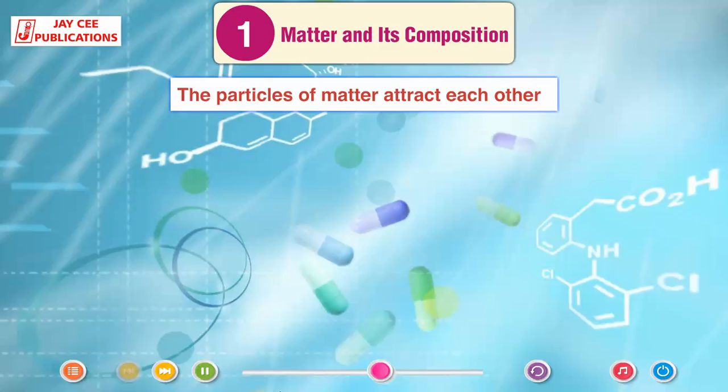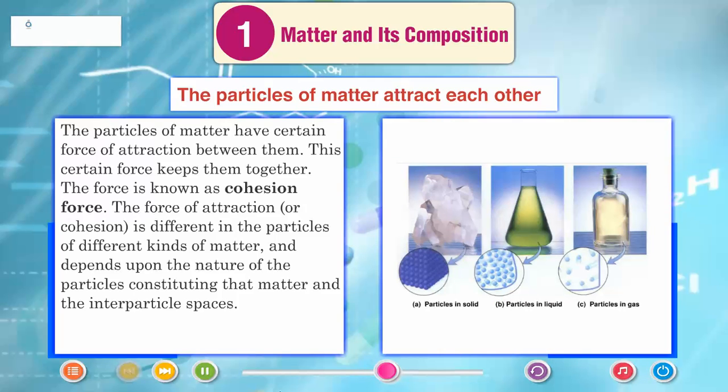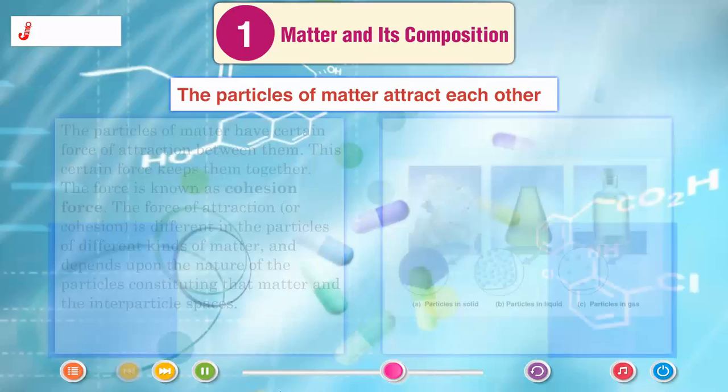The particles of matter attract each other. The particles of matter have certain force of attraction between them. This force keeps them together. The force is known as cohesion force. The force of attraction or cohesion is different for different kinds of matter and depends upon the nature of the particles constituting that matter and the interparticle space.